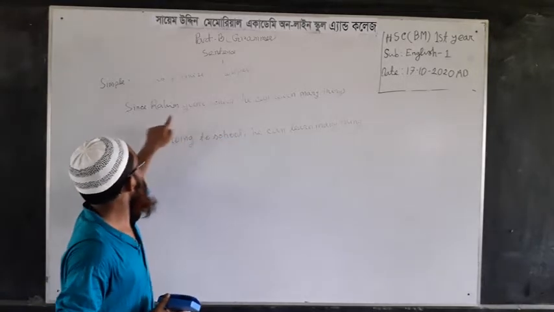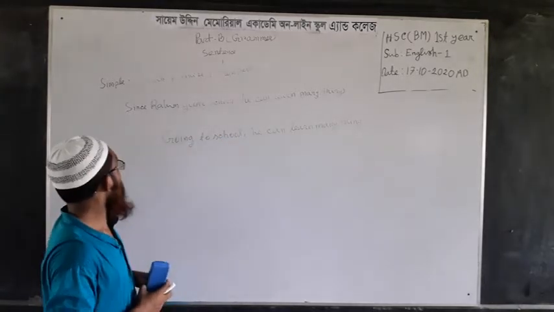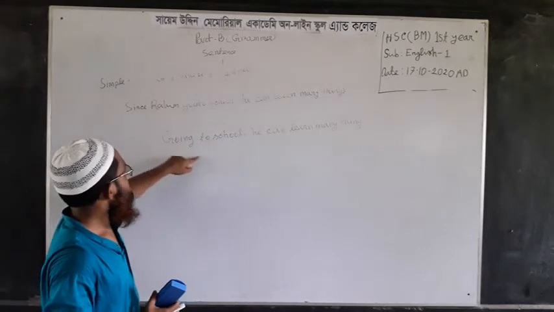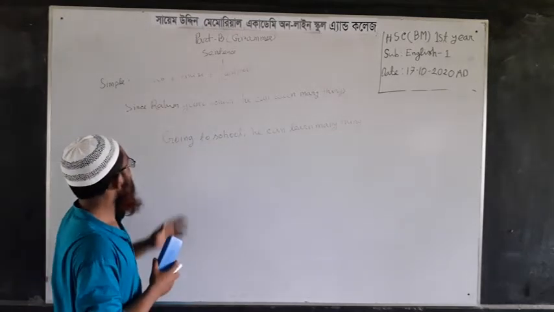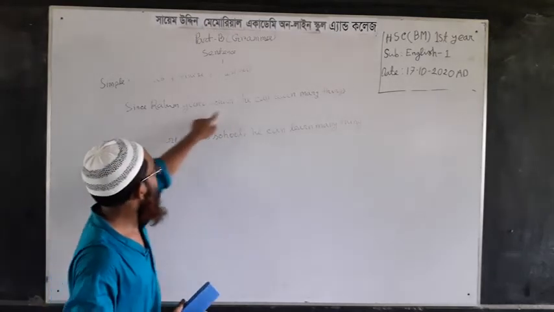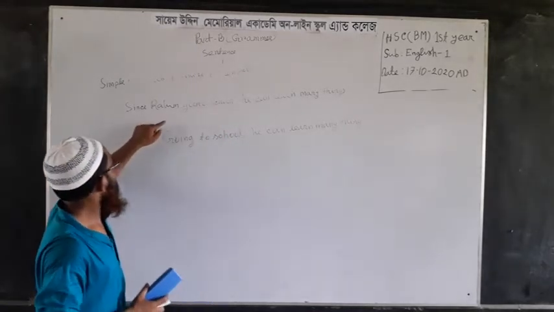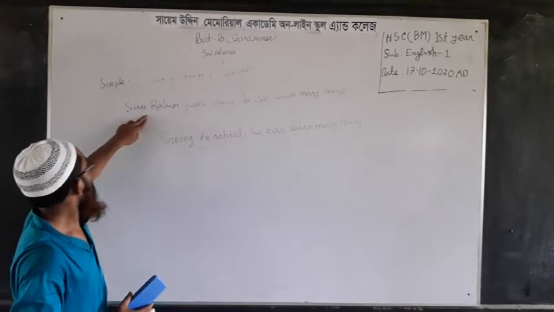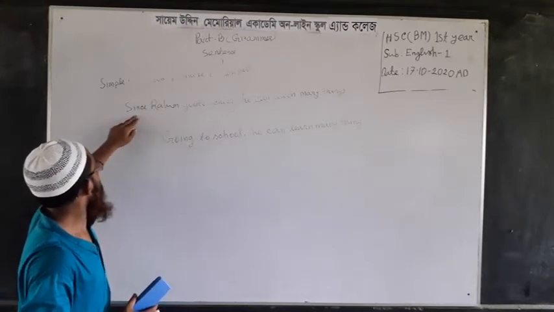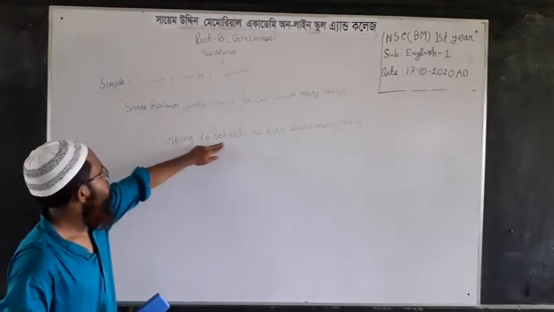He is the pronoun of Rahim. So in case of changing it into a simple one, you have to do the same thing, because Rahim and he are the same person. So here also we have removed the subject and since. Going to school,